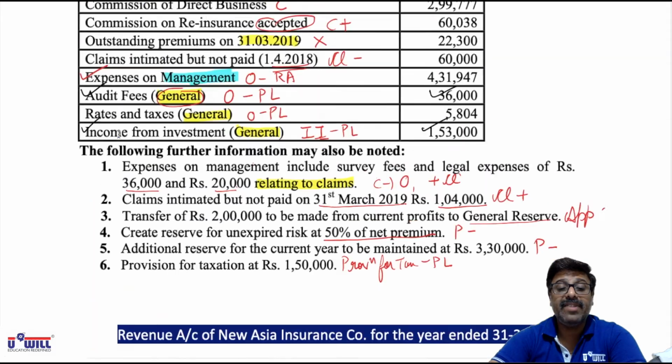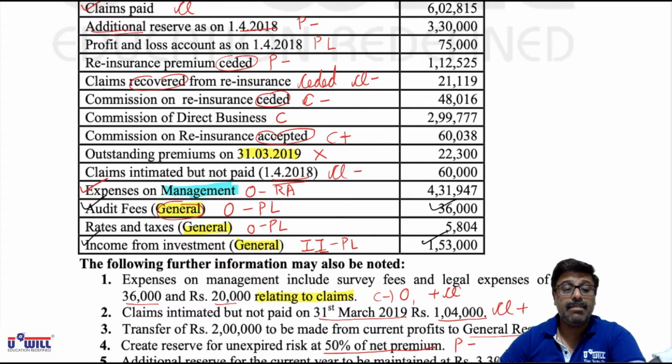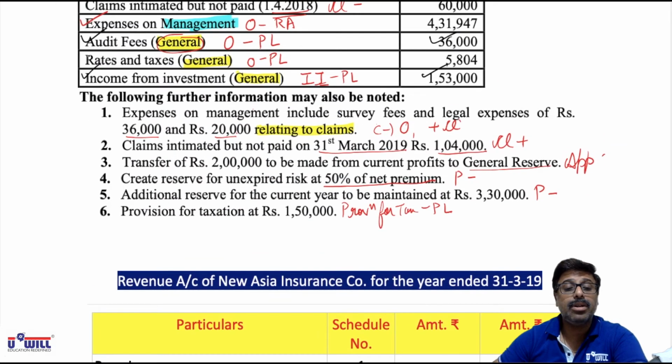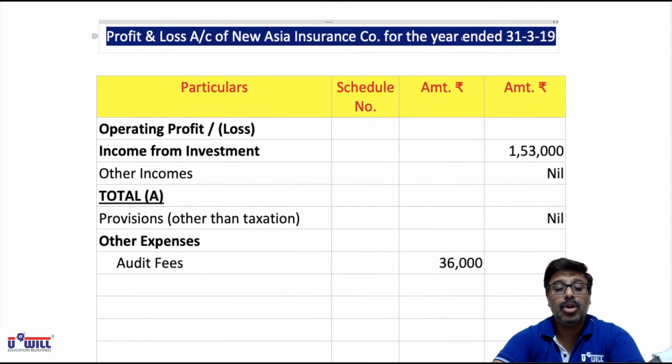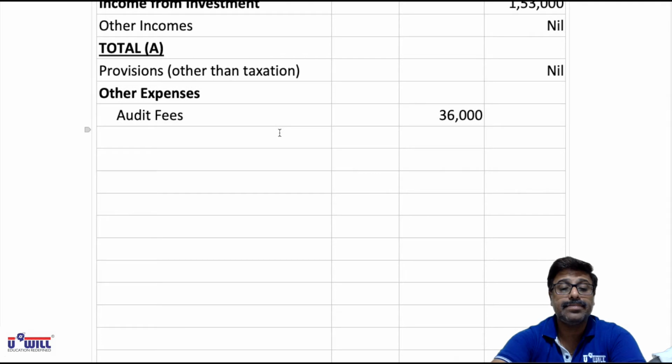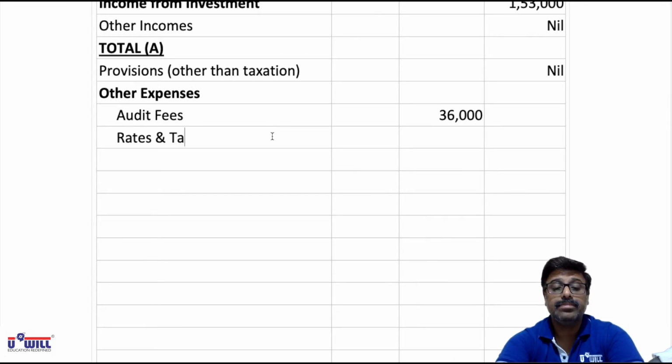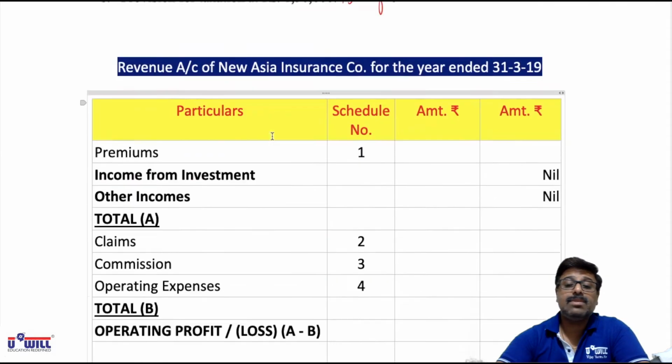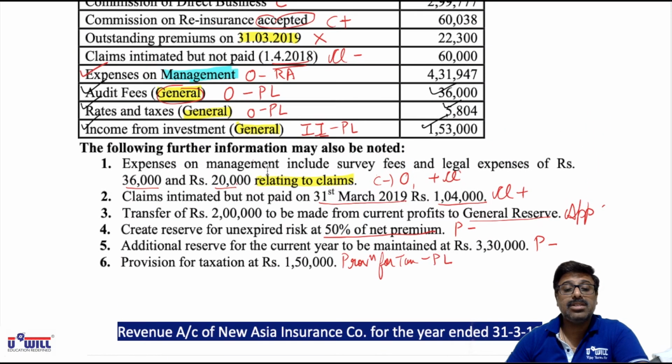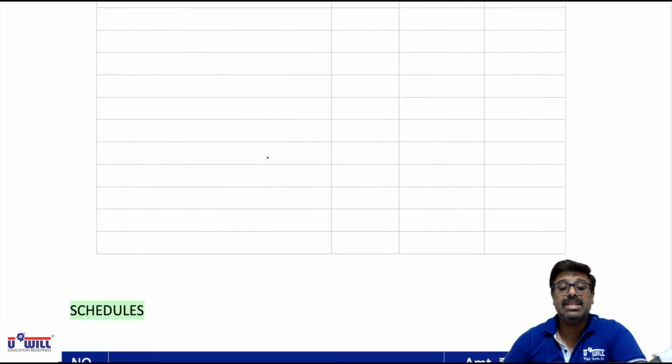Then after audit fees we have rates and taxes which are marked as general as P&L account. So rates and taxes 5804. All of it write down rates and taxes 5804. So total will be 41804. No other items marked as O P&L account. This expenses on management are the ones which come in revenue account. So that will come in the schedule itself.